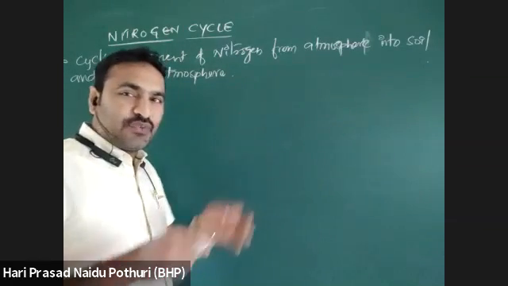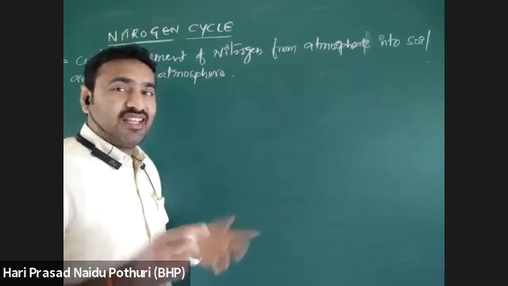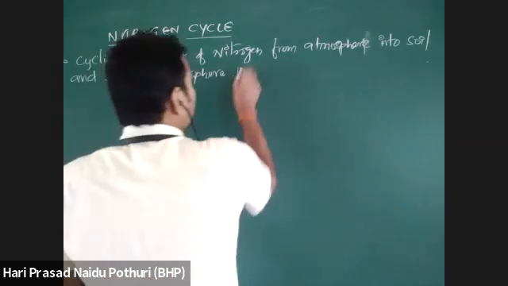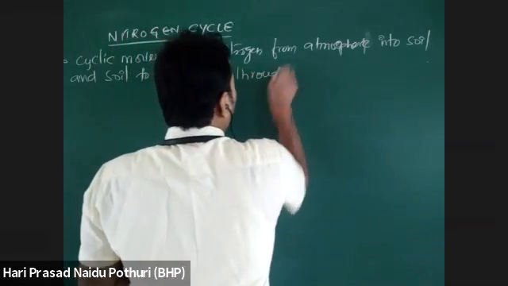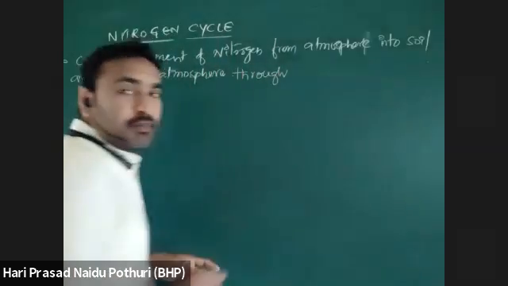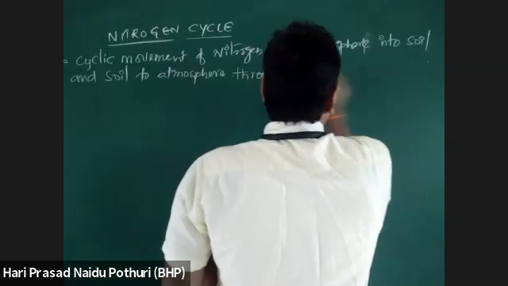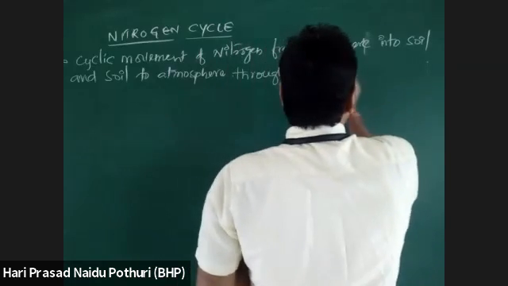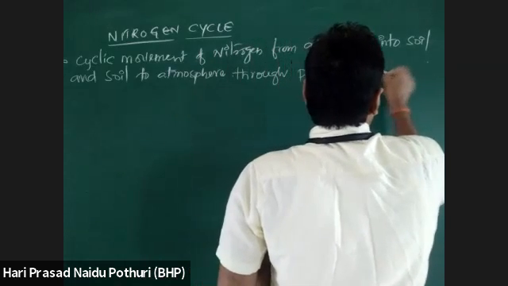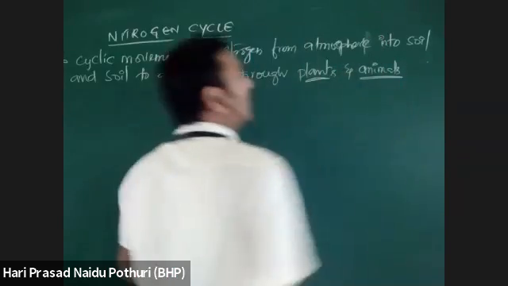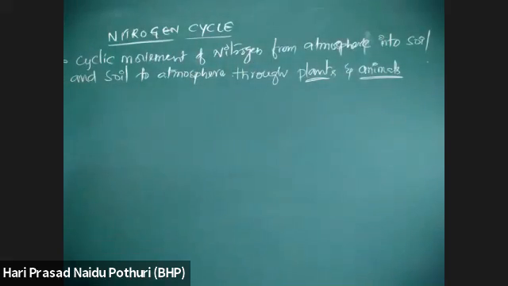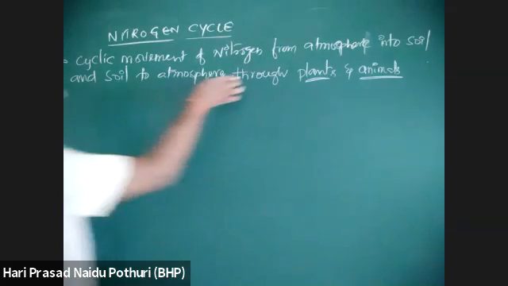Atmospheric nitrogen is fixed into the soil. That is not directly taking place. For that nitrogen cycle which is taking place between atmosphere and soil, there are some mediums called plants and animals. So nitrogen cycle is a process of movement of nitrogen from soil to atmosphere or atmosphere to soil through plants or animals. See what happened? I will explain this point.